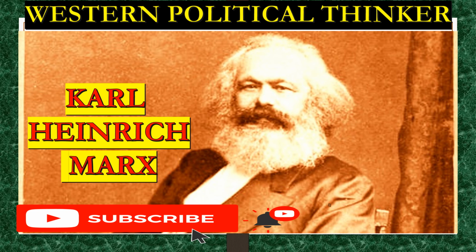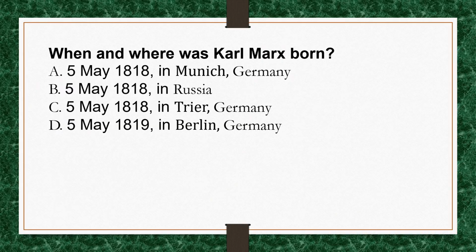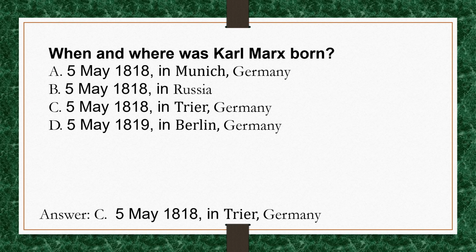Let us start the topic. Let us start from the first question. When and where was Karl Marx born? Options are given to you. What is the correct option? You have to select the correct option. First you do on your own. In this way you can see the preparation status and you can do the proper revision for your exam. The correct option is option C, 5th May 1818 in Trier, Germany.